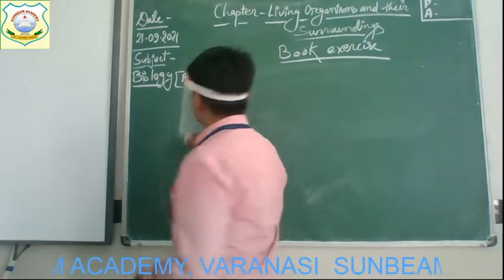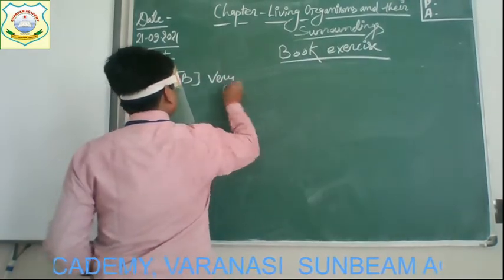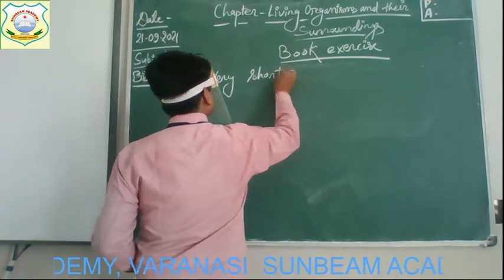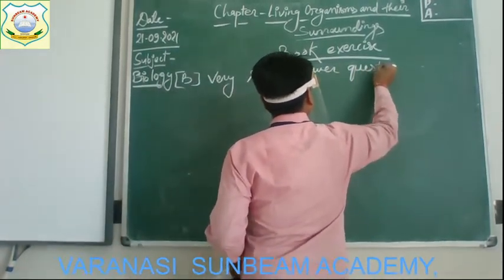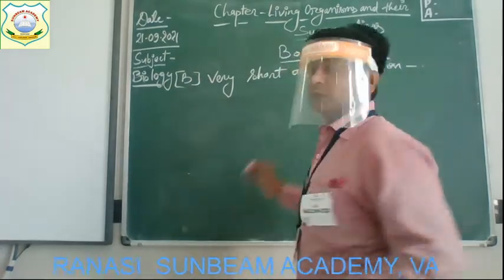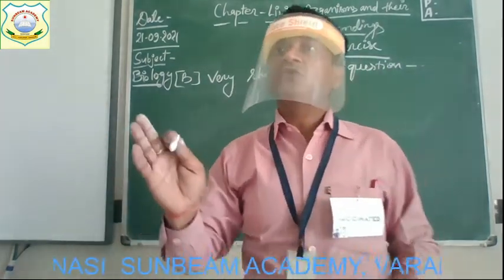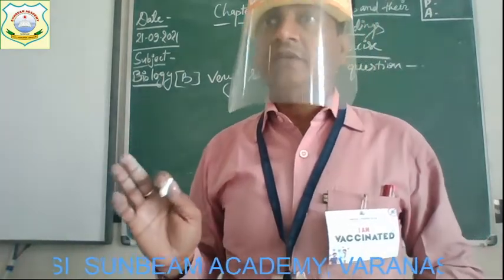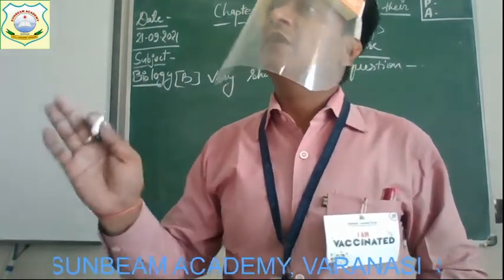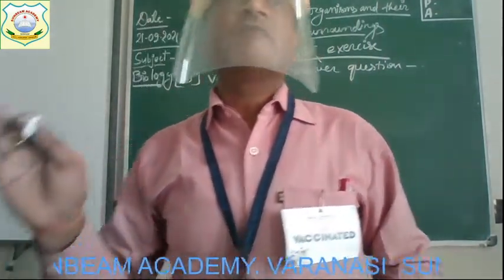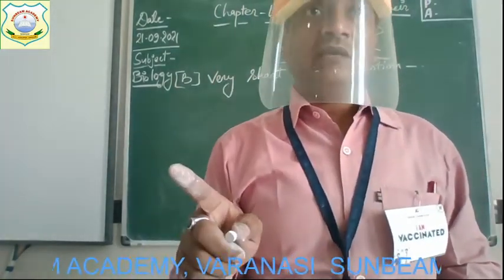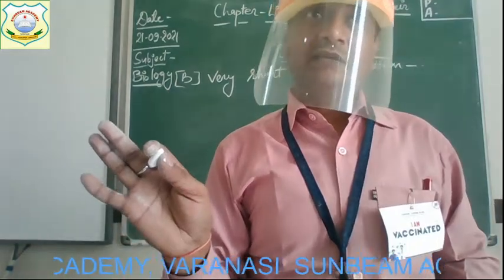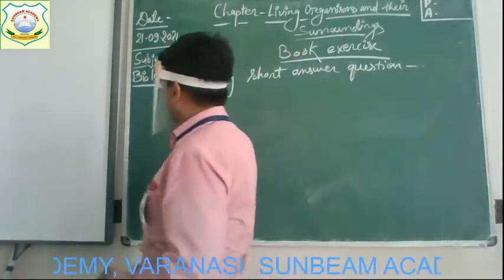Yes, very short answer question. The answer of this question you have to write just in one word. Okay, so you can write down the answers of exercise A and B in book only, not in notebooks. Get it?